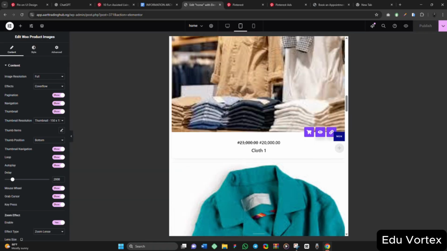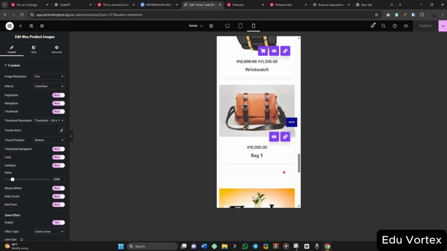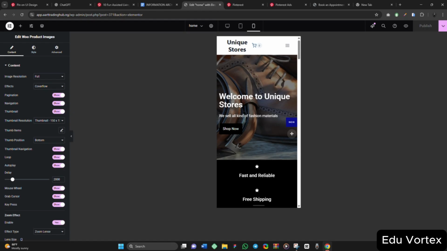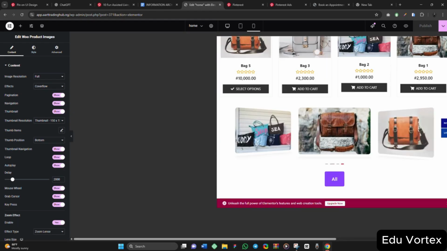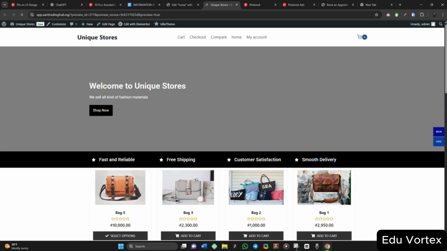So let's check the responsiveness on mobile. I think it is responsive. Yes, it is responsive on mobile. So we don't need to do something hard or something too much. Let's view our website now. We can view our website to check what we did, and this is what we did.